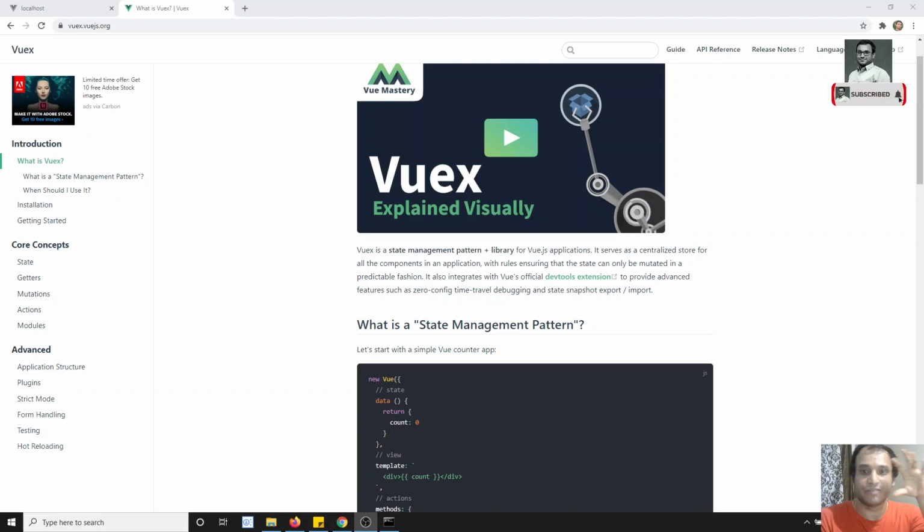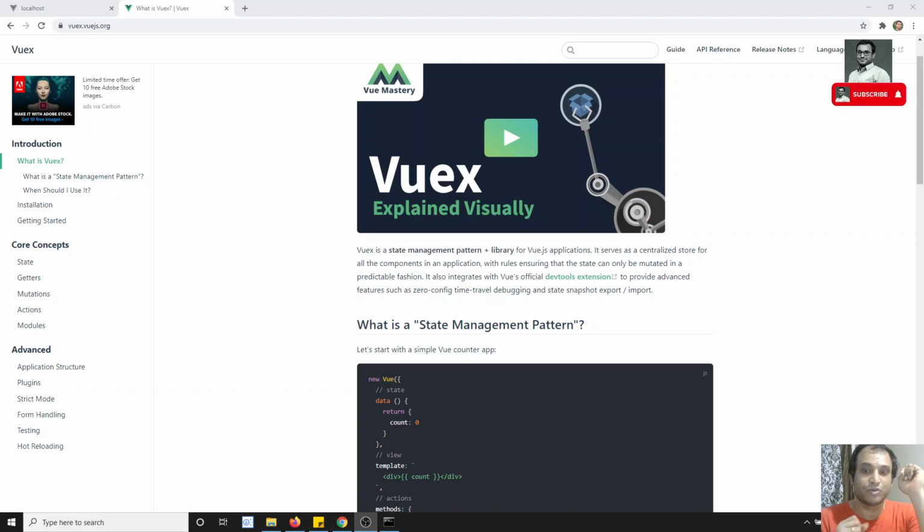So the data will be in one place, and all the components in the project, if they want to get the data, will get it from here. If they want to update it, they will update it here, so that the updated data is shared between all the components. In this way reactivity happens. This is the scenario you will have.